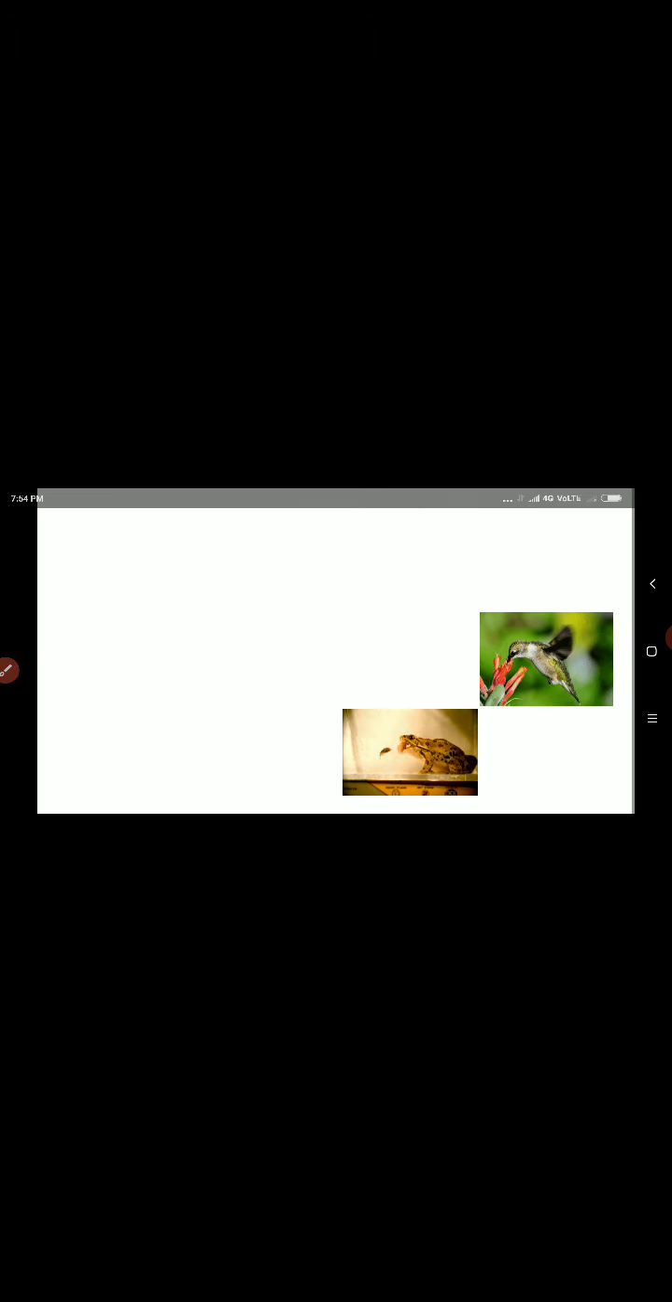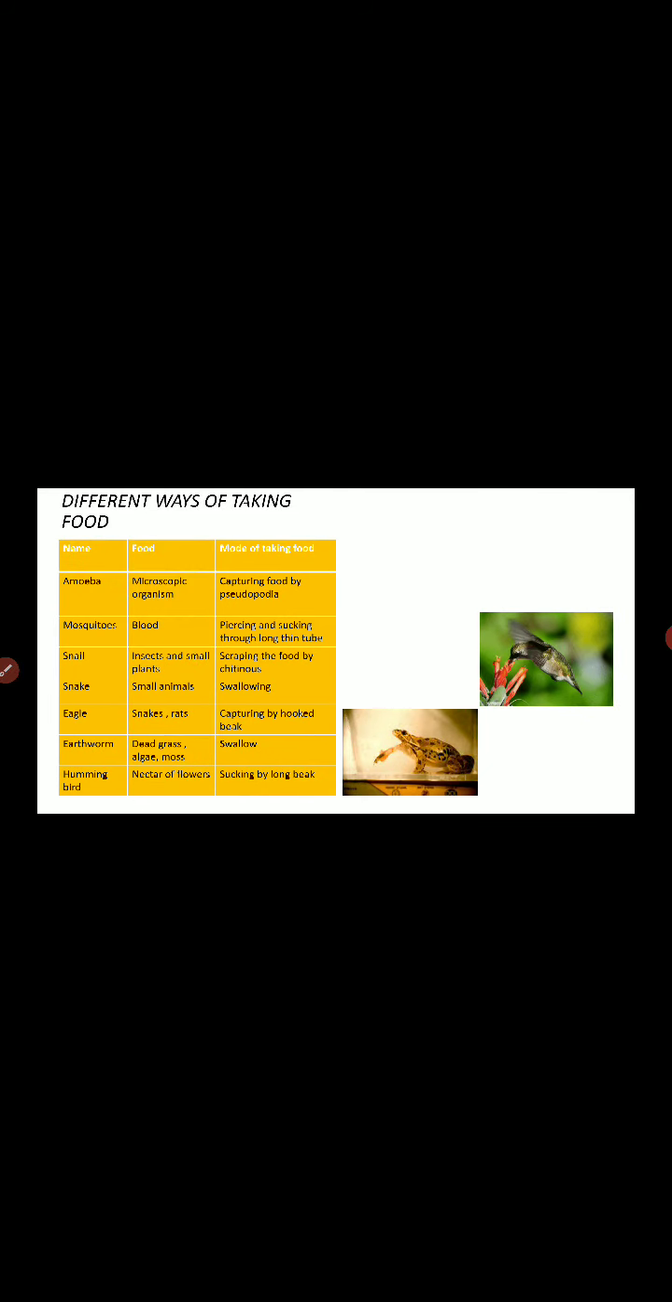Next children, we have the different ways of taking food by different organisms. You can see a table here where some animals are given, along with the type of food they take and the mechanism by which they take it. Starting with the microorganism amoeba. It is a microscopic organism.